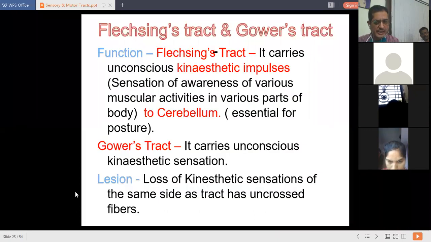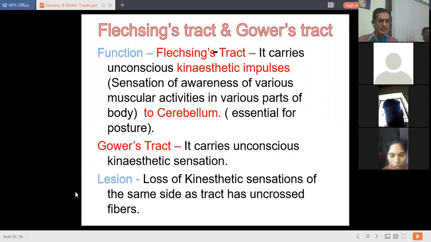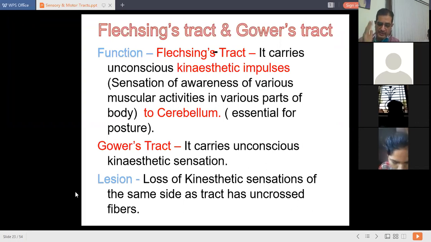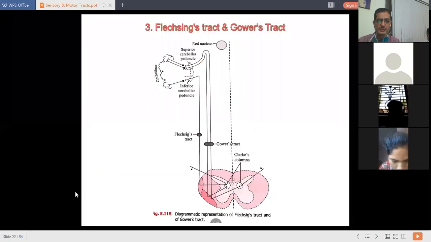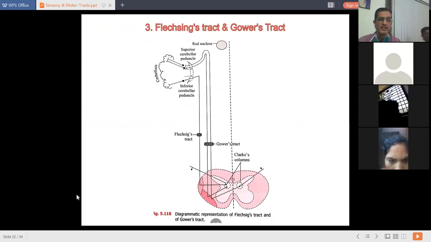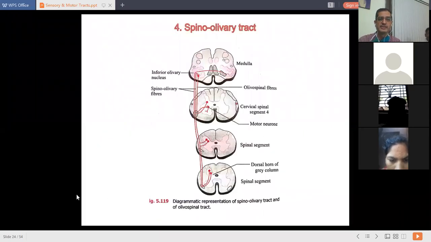These kinesthetic impulses are the sensation of awareness of various muscular activities in various parts of the body. It is called kinesthetic impulses. So a lesion is going to cause loss of kinesthetic sensations on the same side, as this tract has very limited crossed fibers, as shown in this diagram. Crossed fibers are very few, uncrossed fibers are more. That's why after a lesion, same-sided kinesthetic sensations will be lost. Okay?